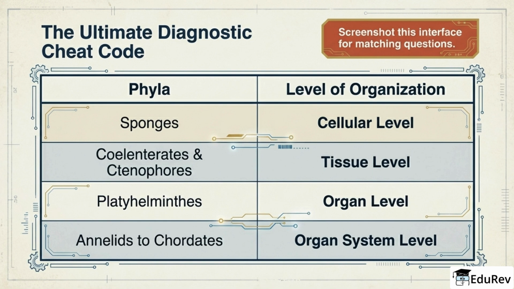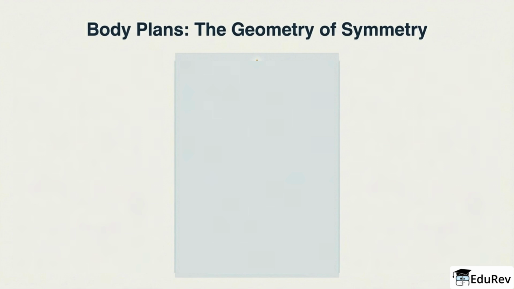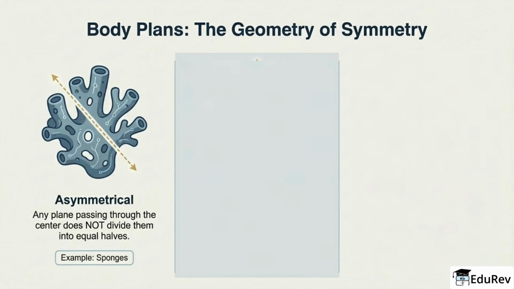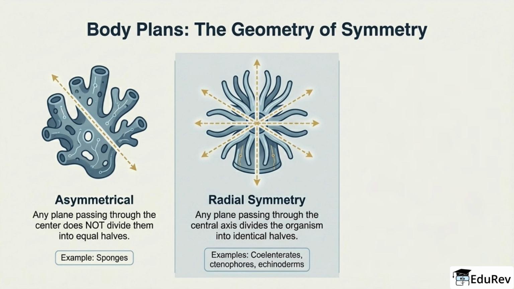Body symmetry is another major classifier. Some animals are asymmetrical, which means no plane can divide the body into equal halves. Sponges are the classic example. Radial symmetry means the body can be divided into similar halves through multiple planes passing through the central axis.